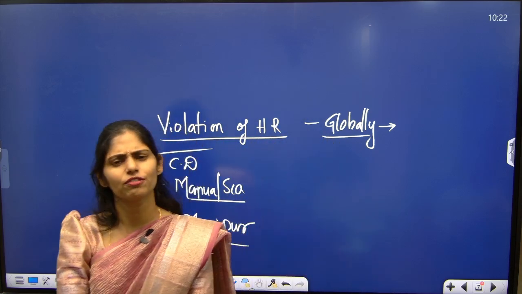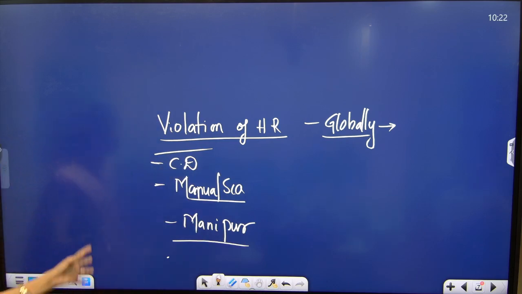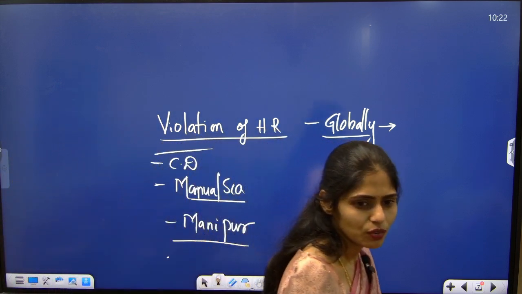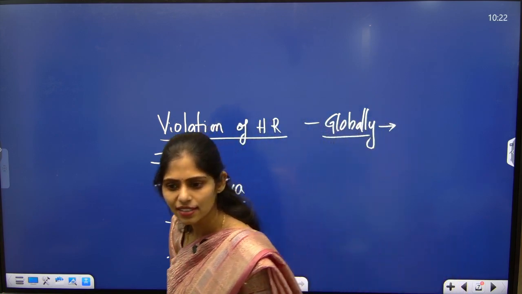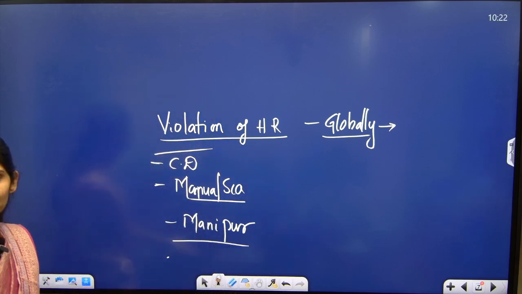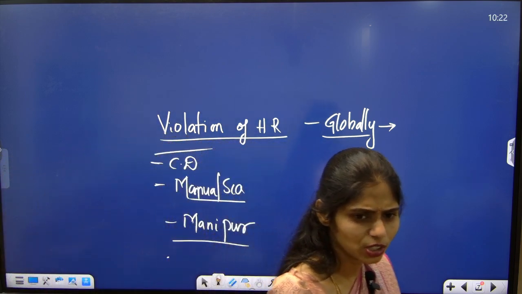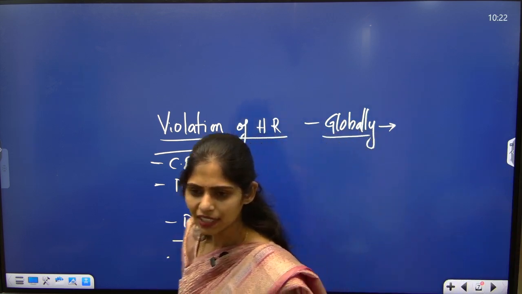For example, because of environmental pollution and climate change, in so many articles we saw that the Supreme Court is directly taking suo motu action. For example, the Delhi air pollution case. So directly the Supreme Court asked the Delhi government, what are the actions you are taking? Why are you not implementing this Graded Response Action Plan stage 4? Yes or no? Yes, judiciary is also taking care of ensuring human rights of people. Next.